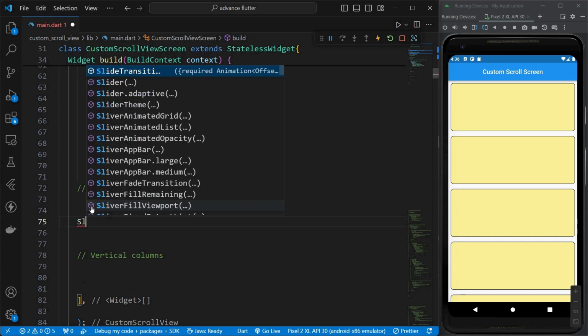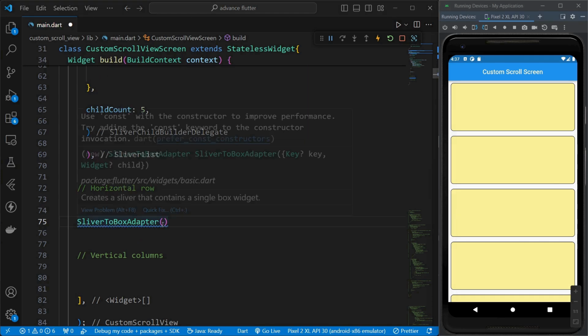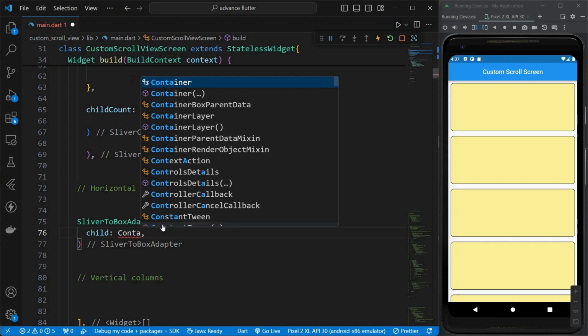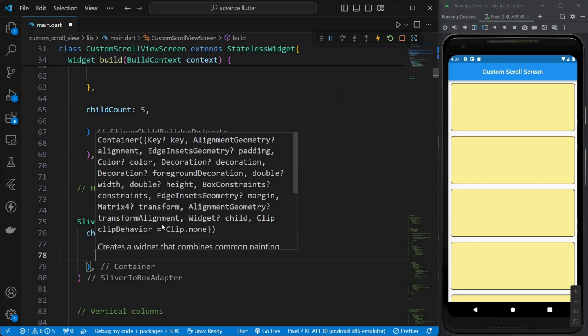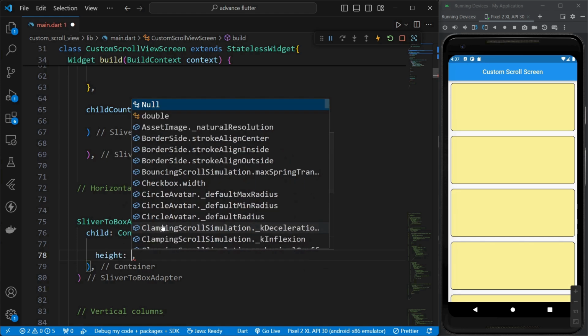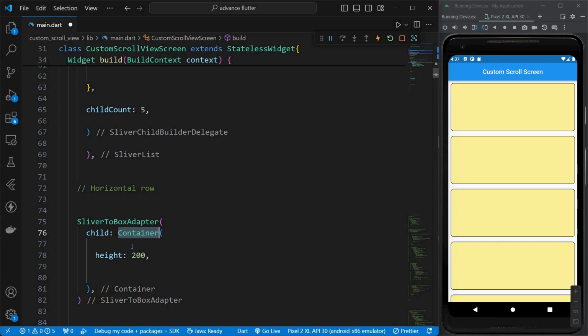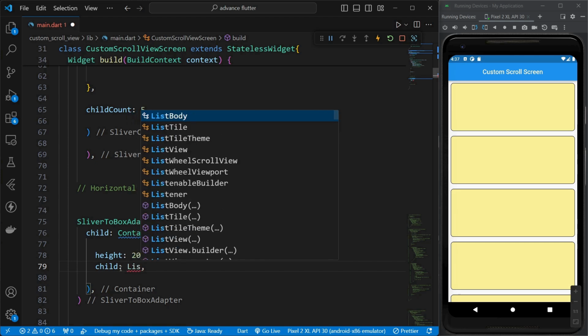And here we'll use SliverToBoxAdapter. And inside this we'll use its child property and return a container. And here I'll just define the height of that container. Let's say 200. And I'll just use the child property of this container, and I'll use ListView.builder over here,